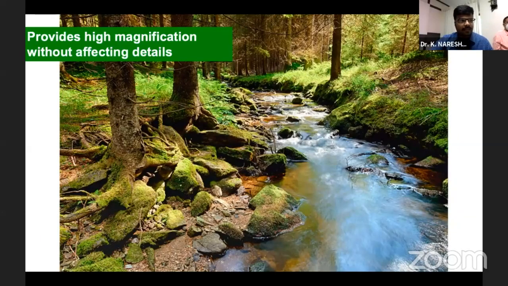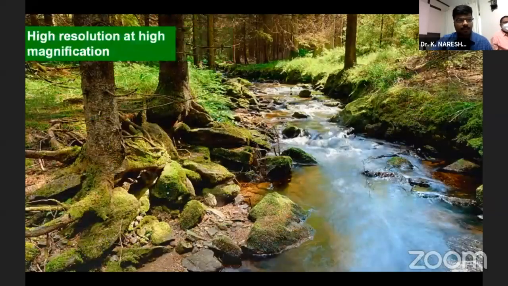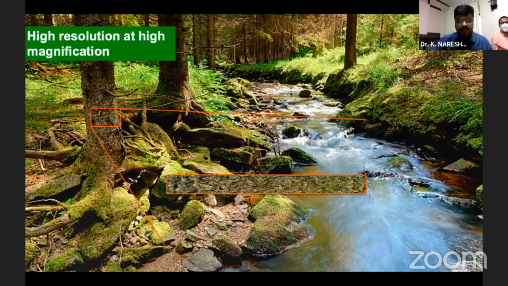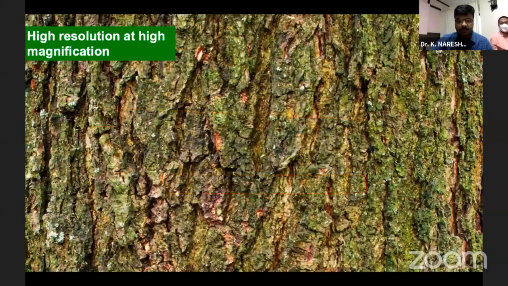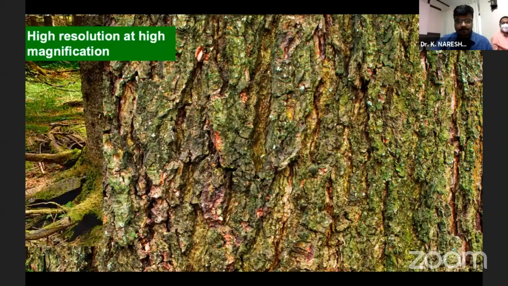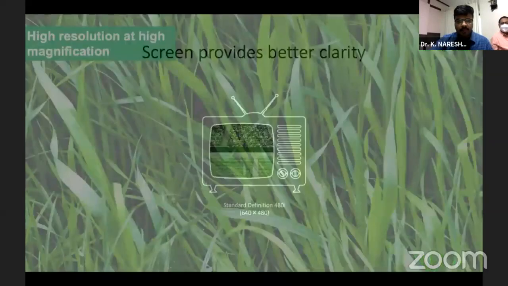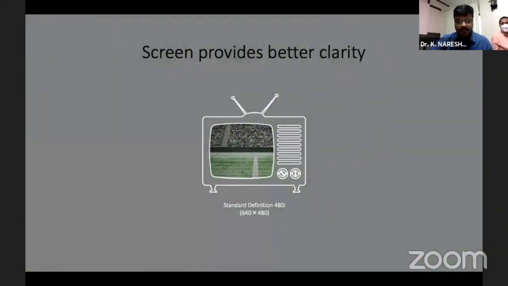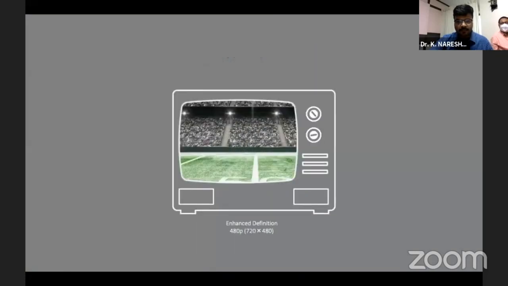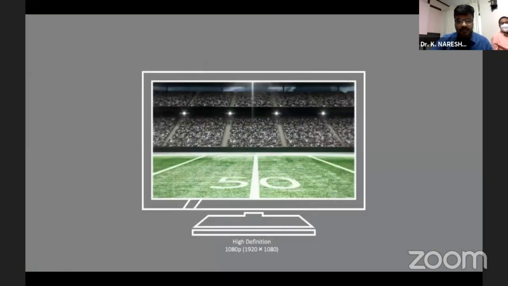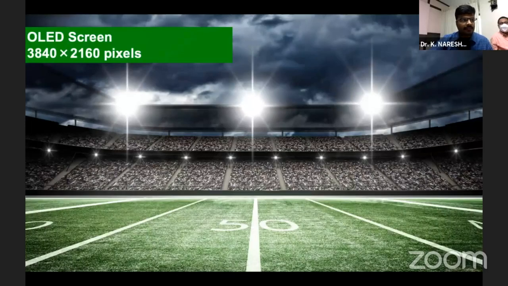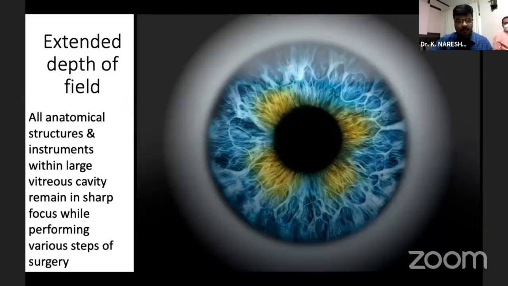So it provides high magnification without affecting the details. It provides high resolution at high magnifications. As we can see, even the smallest area can be magnified and there is no loss of resolution. So this screen will provide better clarity. This is a standard definition screen. This is an enhanced definition screen. This is a high definition screen, while this is the OLED screen with high pixel quality.